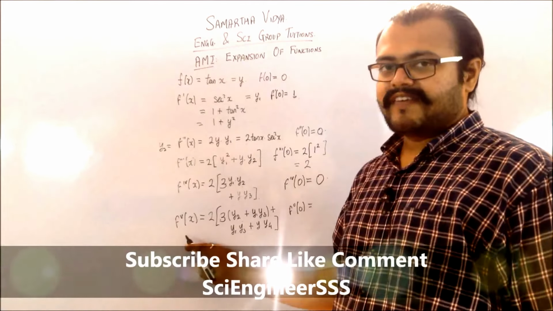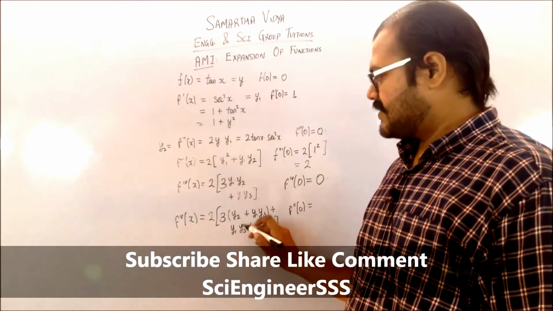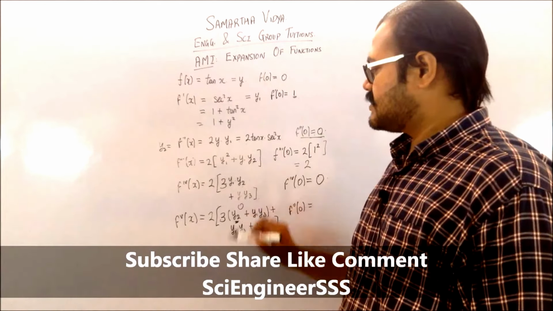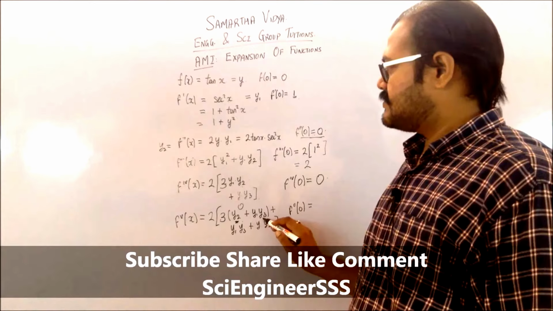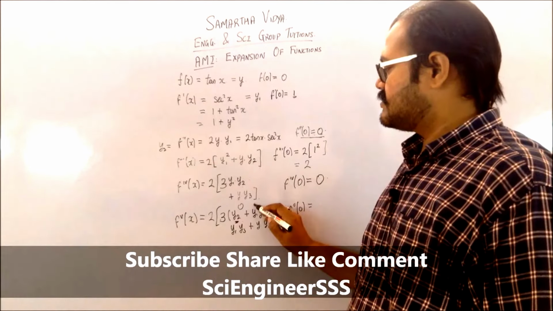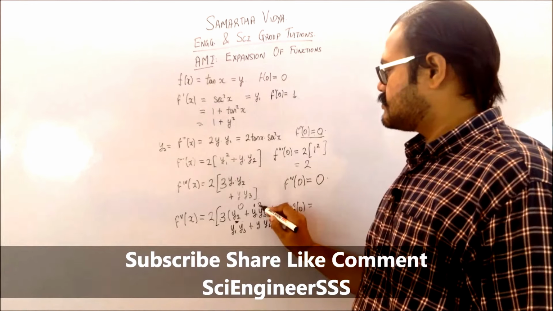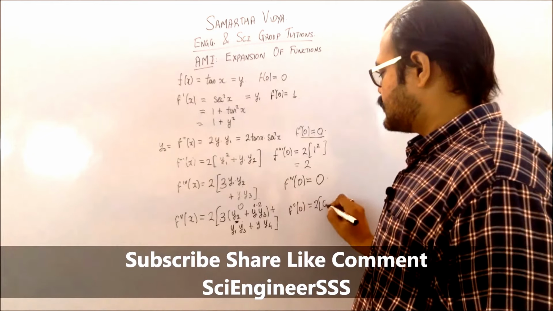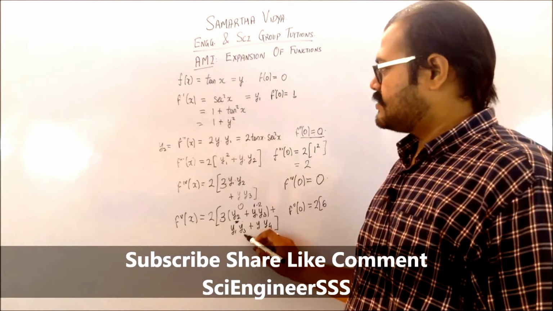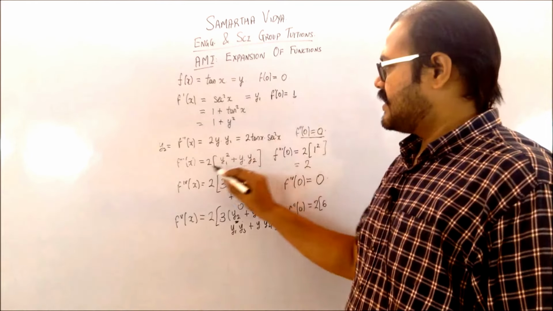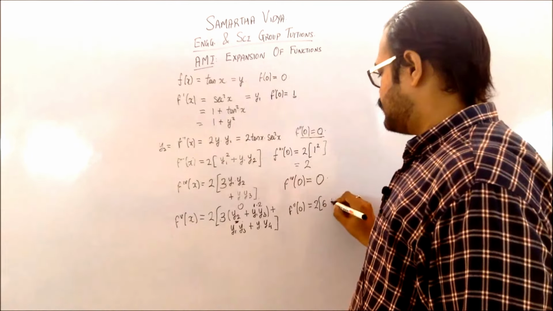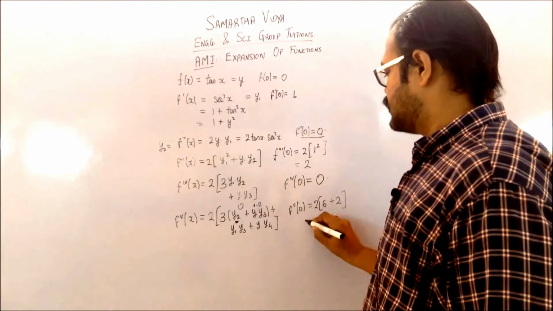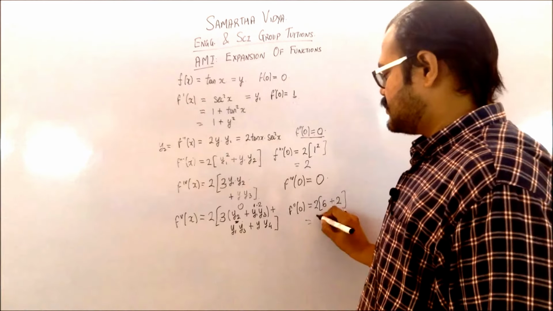So now let us find the value of this derivative at x equals 0. You can see that this is y2 and the second derivative is coming out to be 0, so this becomes a 0 term. This is y1 into y3. y1 is equal to 1 and y3 is equal to 2, so it is 3 into 2, so it's 6 inside this. Then you have y1 into y3, y1 is 1 and y3 is 2, so again it is going to be plus 2, and it is y into y4. y is already 0. So this part is 6 plus 2, which is 8. 8 2s are 16.